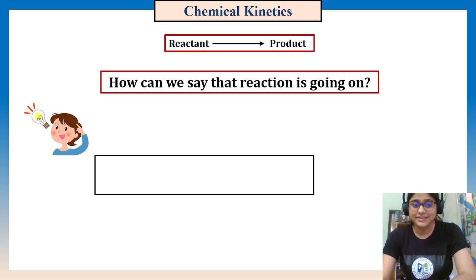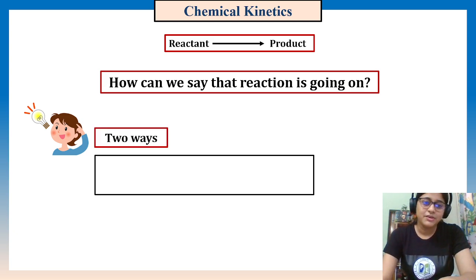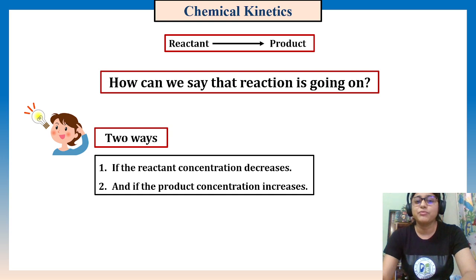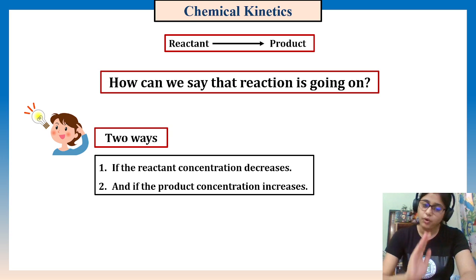Thinking, right? Yes, you got an idea. Actually, there are two ways, so you should have two ideas in your mind. One, the reactant concentration decreases. Very easy: if reactants are involved in the reaction, the reactant concentration will decrease. And two, the product concentration increases. If a product is forming, it should increase with time. Then we can say that the reaction is going on. So the first question was how can we say that a reaction is going on, and there are two ways.